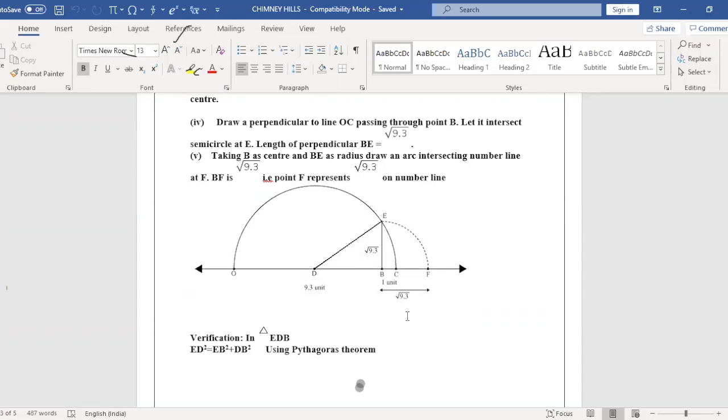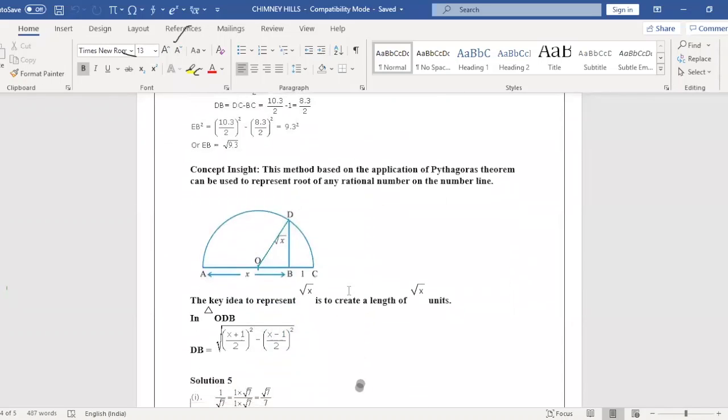Ma'am, does 1 unit always mean 2 centimeters, or can we take 1 centimeter? No, you can take 1 centimeter also. 1 unit means you can take 1 centimeter, half a centimeter, anything. So take from B to C also 1 centimeter only. Units can be centimeter, meter, millimeter; that's why it is not mentioned. Anyhow, we are using a scale to draw the line, so take this unit as centimeter. Am I clear? Shall we move to the next one?